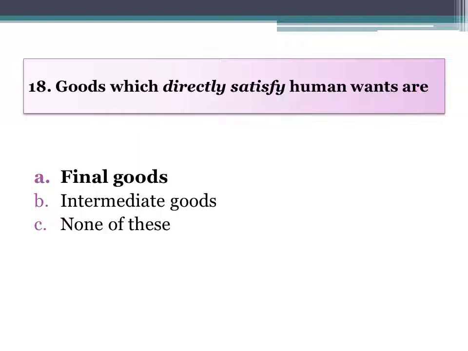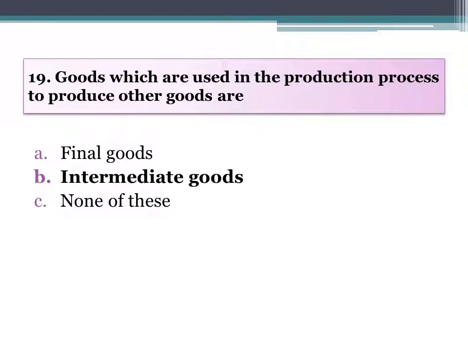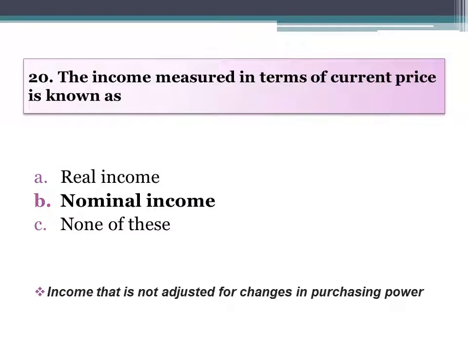Goods which directly satisfy human wants are the final goods. Goods which are used in the production process to produce other goods are known as the intermediate goods. The income measured in terms of current price is known as the nominal income. The nominal income is the income that is not adjusted for changes in purchasing power. It does not tell us about the real purchasing power of the people.